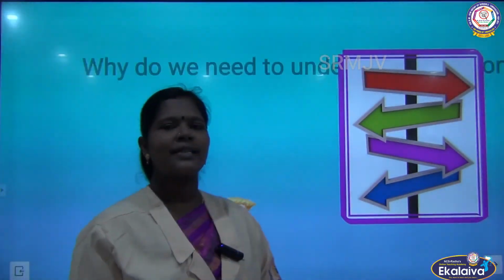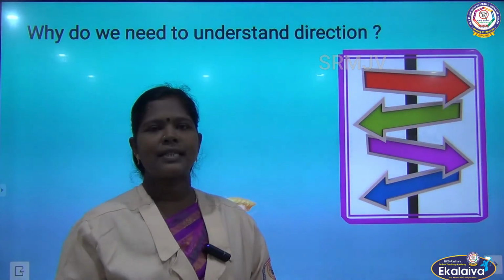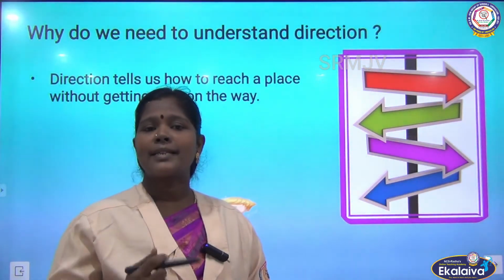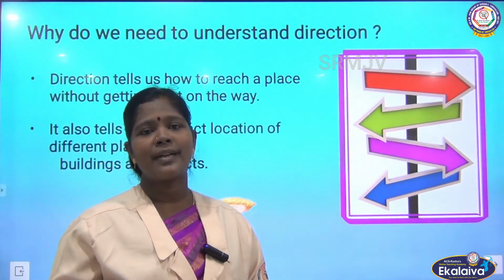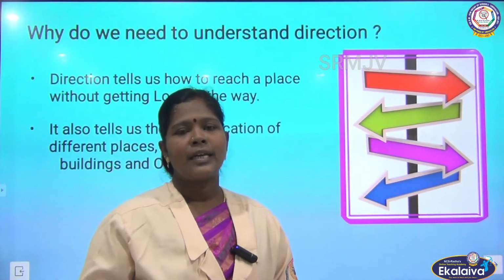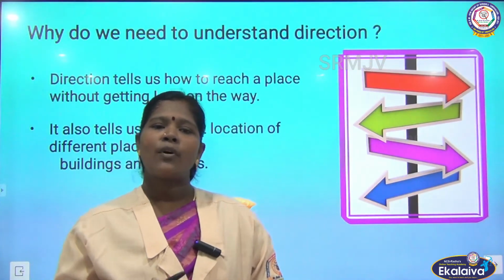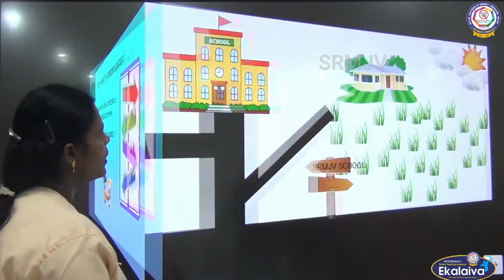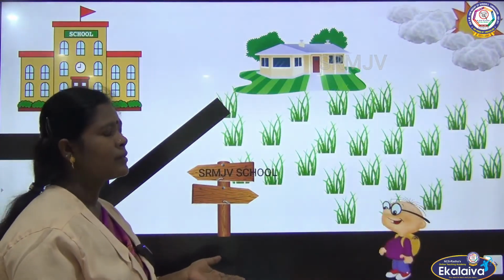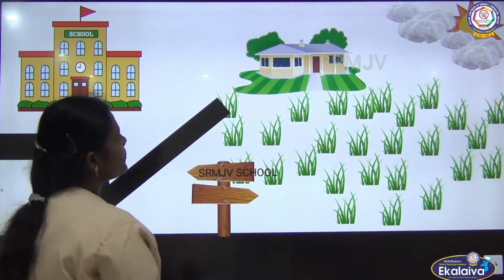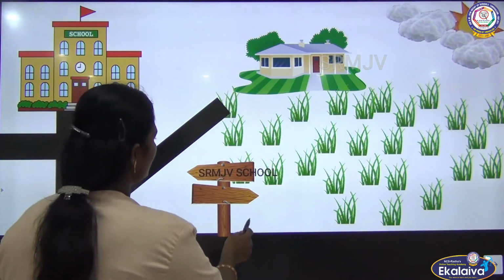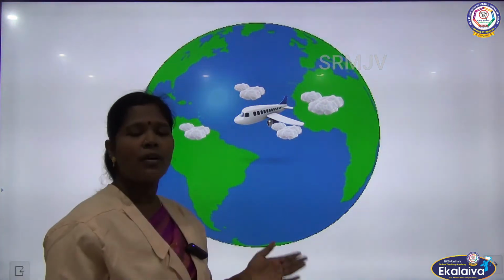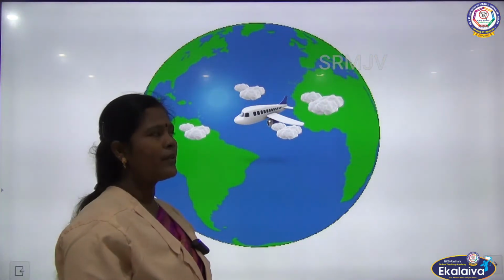Why do we need to understand direction, children? Direction tells us how to reach a place without getting lost on the way. Directions also tell the exact location of different places, buildings and objects. It is important for all of us to have knowledge of direction. If you do not know the direction for your school, you can go the wrong way. The pilot may not know where to land an aeroplane. Ships will be lost in the ocean. There will be confusion everywhere.